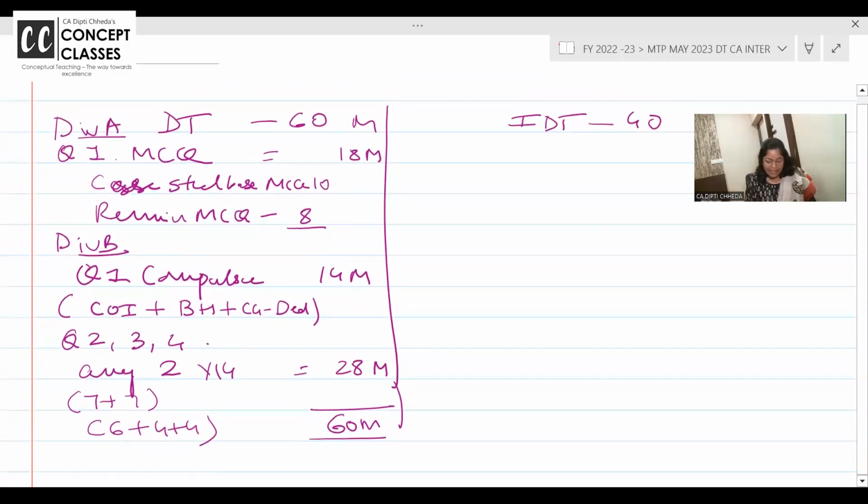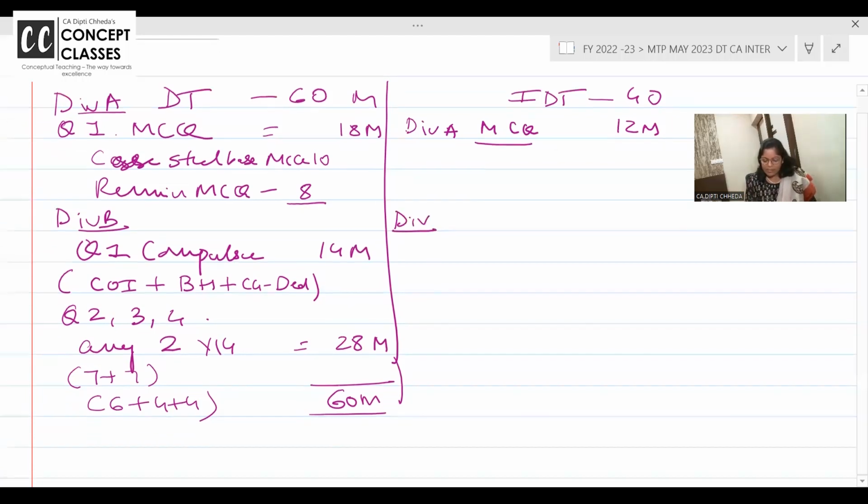Coming now to indirect taxes, again your Division A and B. So Division A is MCQs, all MCQs for 12 marks. Here also, one case study based MCQs, nothing but they'll give you 6 marks question. Should they go for registration? Should they go for composition, like that? And remaining separate MCQs for 1 or 2 marks. Total 12 marks MCQs.